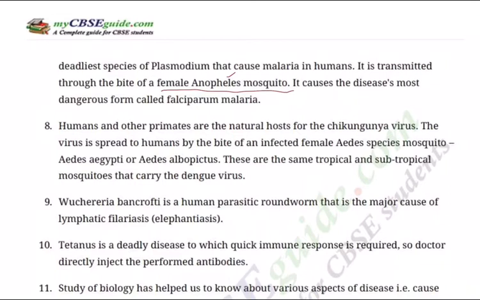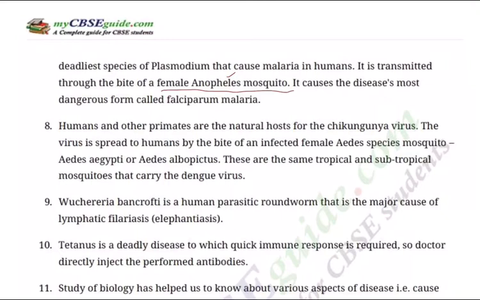One is the carrier, another is the causative organism. The causative organism is the one who actually causes the disease, and the carrier is the one who helps in transmitting the disease from person to person, from area to area. So it causes the most dangerous form, called falciparum malaria.